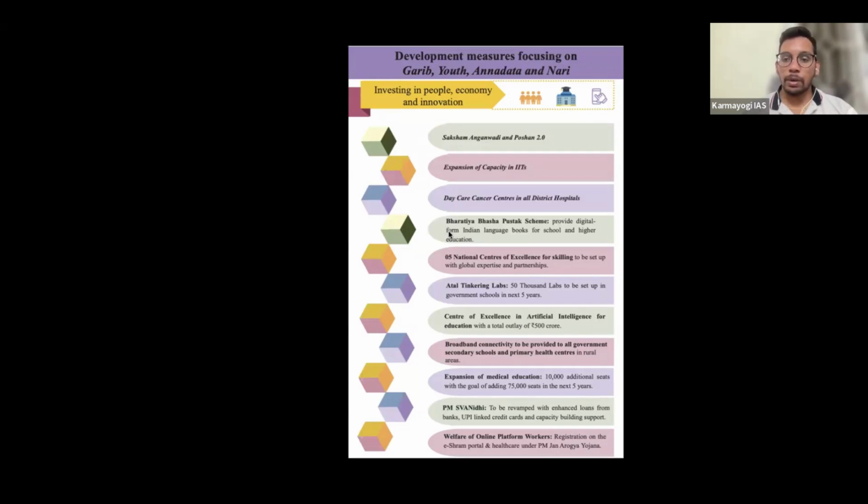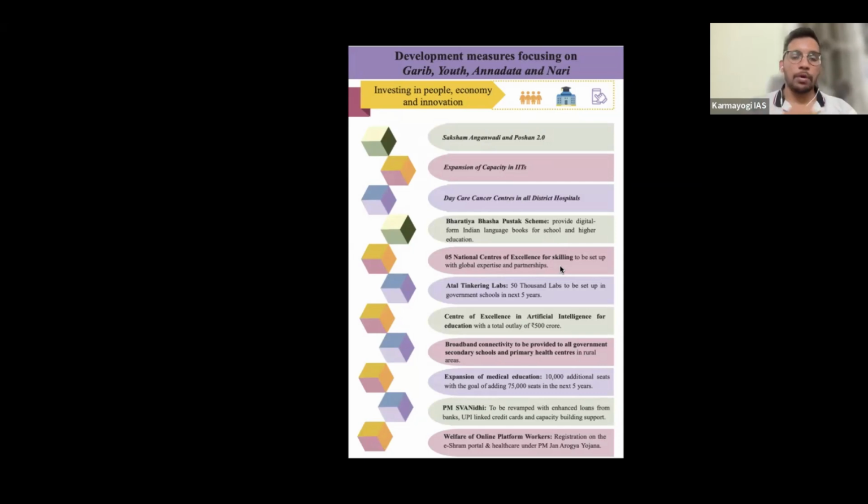Then the government is going to come up with the Bharatiya Bhasha Pustak scheme, providing digital books. Currently, we have books only in English or maybe Hindi also, but not in the local languages. Most of the central universities, but the government is going to digitalize, specifically higher education, in all languages, right? And the government is going to set up 5 national centers of excellence for skilling.